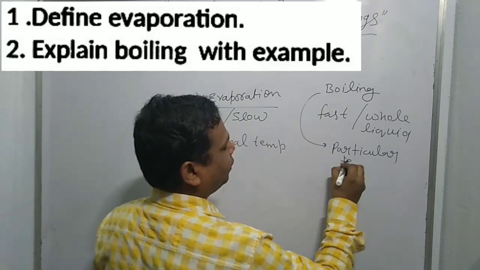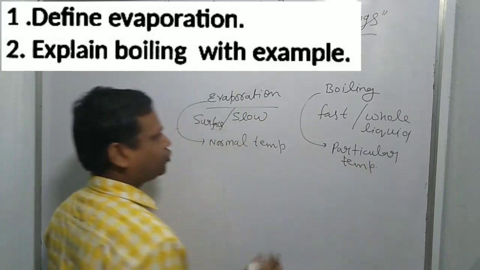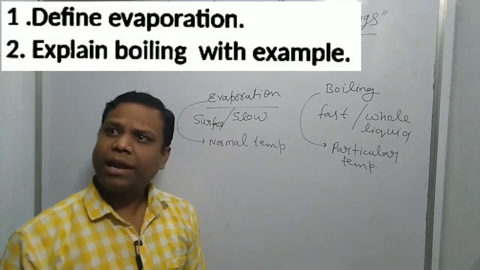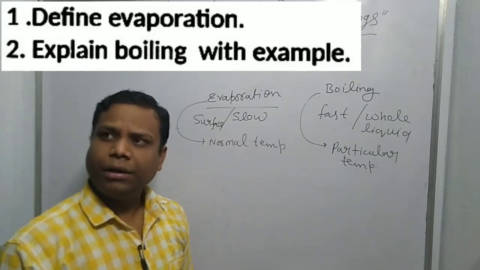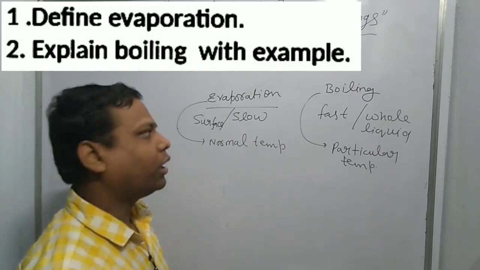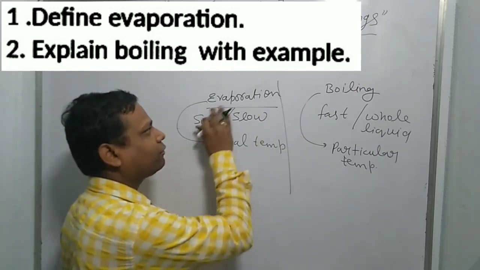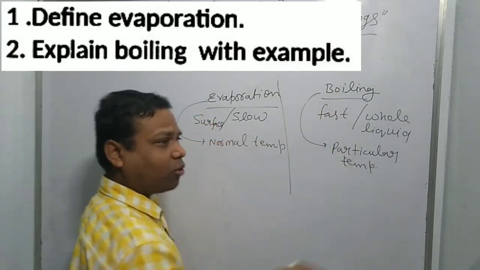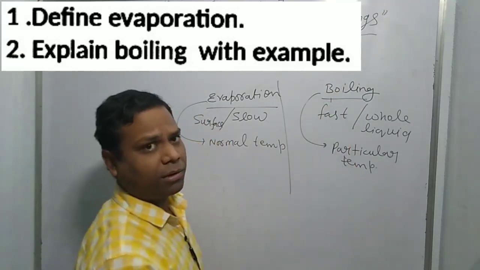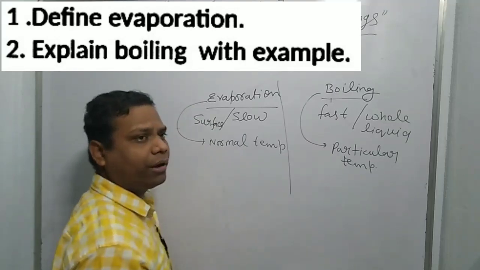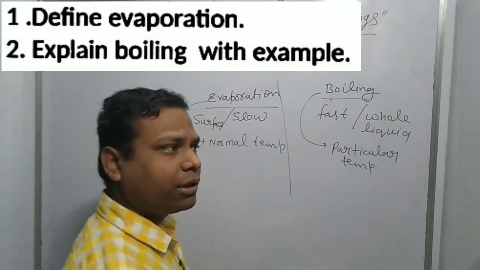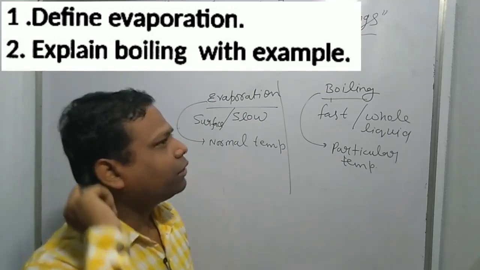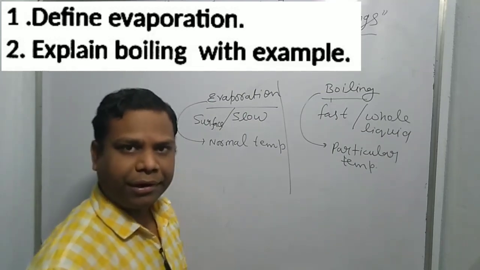Listen students, evaporation is a slow process occurring at any temperature, and there is no specific condition for evaporation, while boiling is a fast process occurring in the whole liquid. For example, evaporation of water occurs when water falls on a surface and then evaporates, but boiling needs a particular temperature, 100 degrees Celsius.